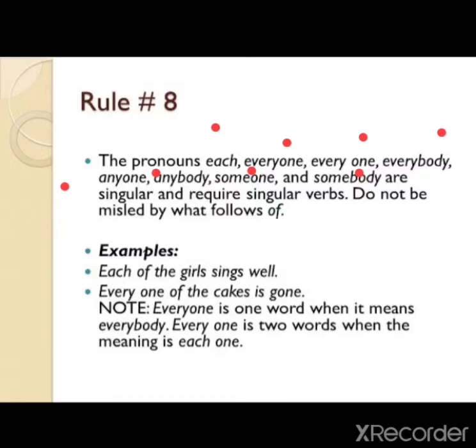Like, each of these girls sings well. So here girls is not the subject. Each of the girls. So the word each is there. The pronoun each is over here. So that is why the verb will also be in singular form. Okay. Next, every one of the cakes is gone. Every one of the cakes. Here also is. Why is? Because the word every is there.